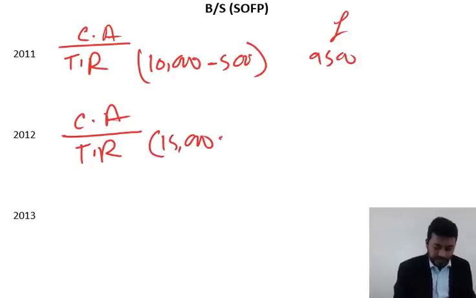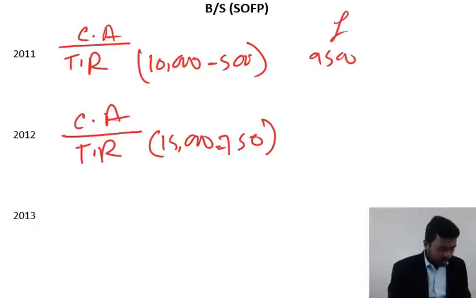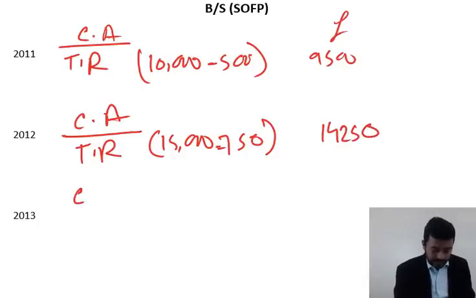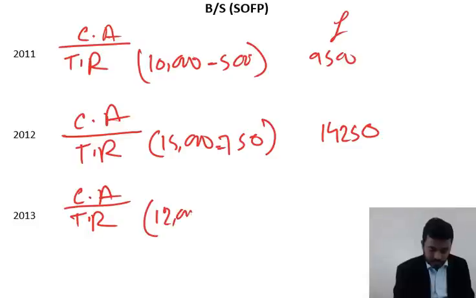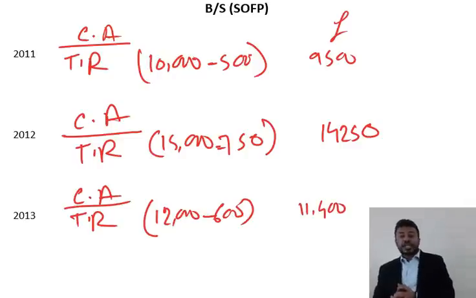Minus how much? 750. Whole figure, no increase, decrease works here. It's straight for whatever is your doubt, you take it away. Prudence concept. 14,250. And so thus last year, trade receivables was 12,000, yes. Minus 600, you get 11,400.